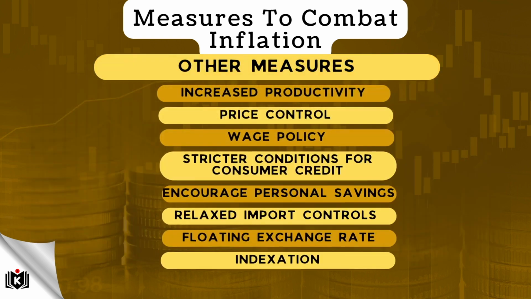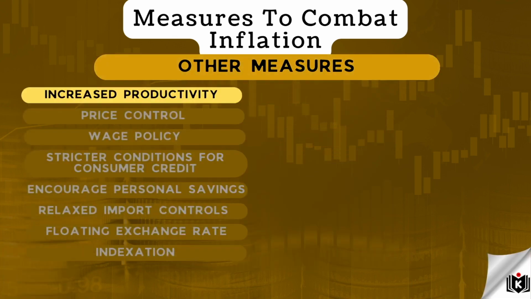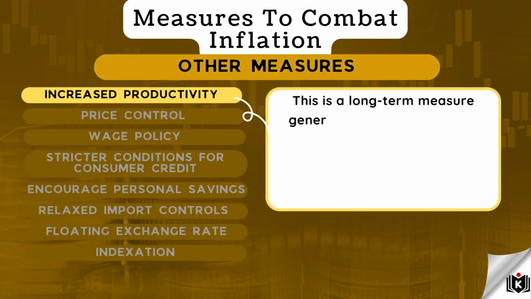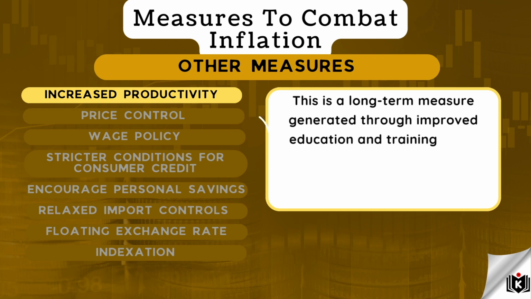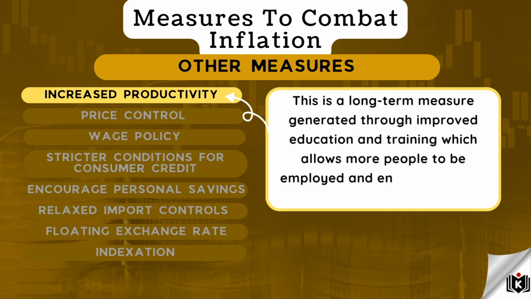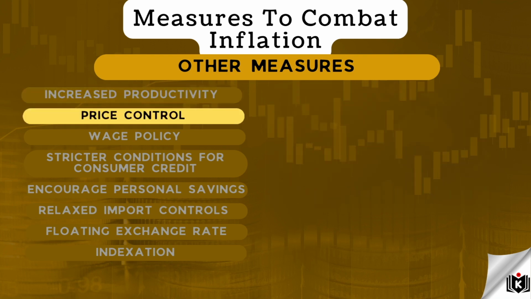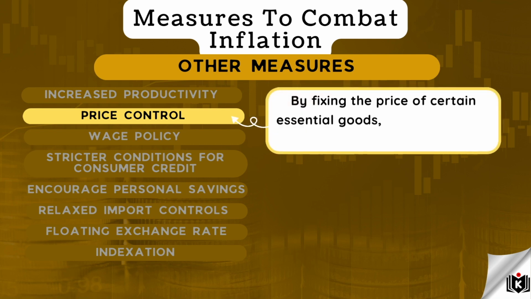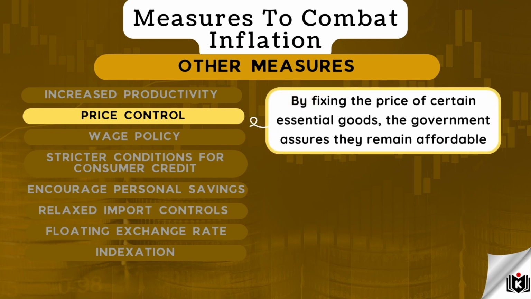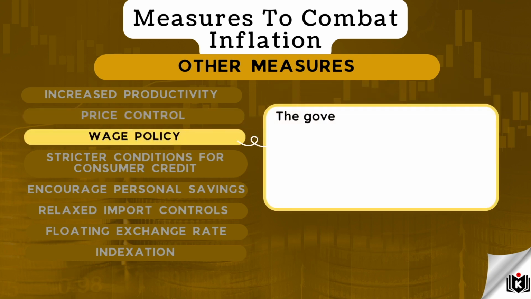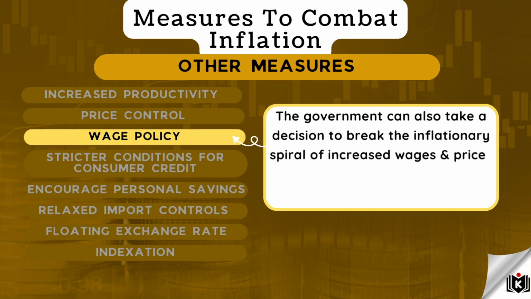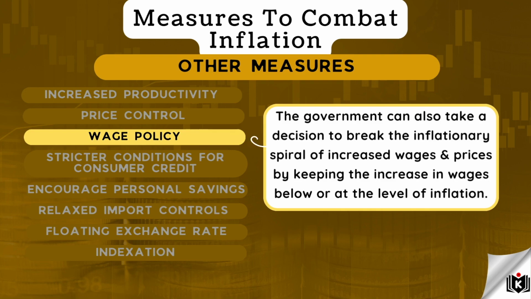Additional measures that can be taken to combat inflation include the following. Increase productivity. This is a long-term measure generated through improved education and training, which allows more people to be employed and ensures they are more productive. Price control. By fixing the price of certain essential goods, the government assures they remain affordable. Wage policy. The government can also take a decision to break the inflationary spiral of increased wages and prices by keeping the increase in wages below or at the level of inflation.